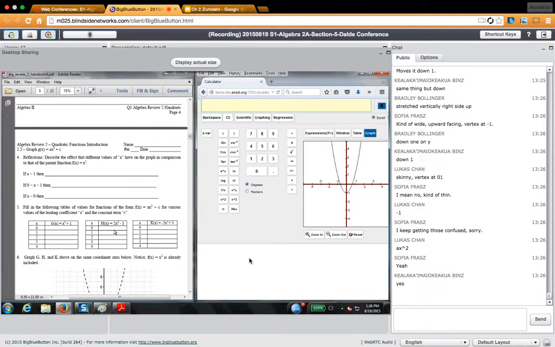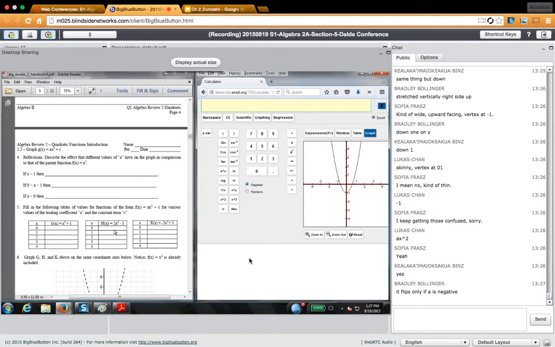Yeah. All right, I got a question, because Genesis, I love how you ask me lots of questions. However, I haven't seen you ask me any questions yet. Are you completely lost, or are you getting this? Yes, Bradley, I completely agree. It only flips it upside down if the a is negative. In this particular equation, the c was negative. Does that make sense? All right. And Genesis, I'm still asking you a question. How are we doing with this?